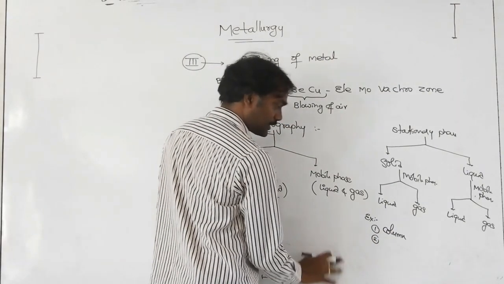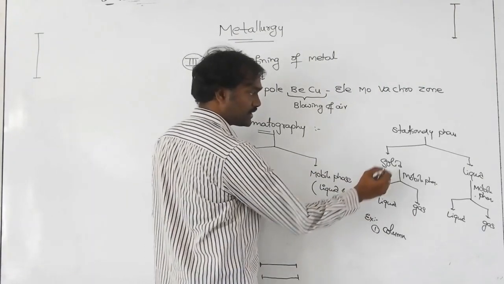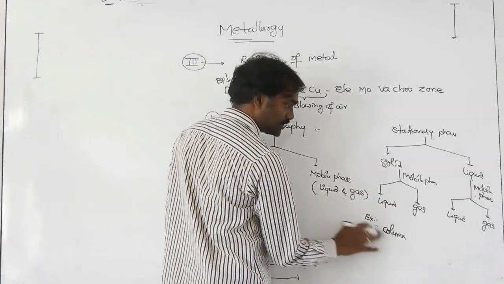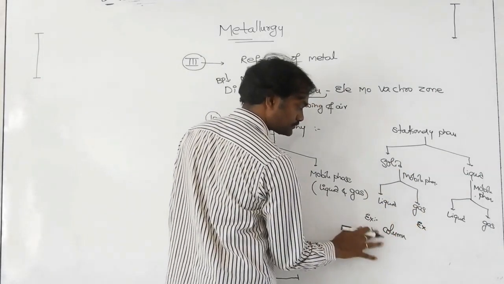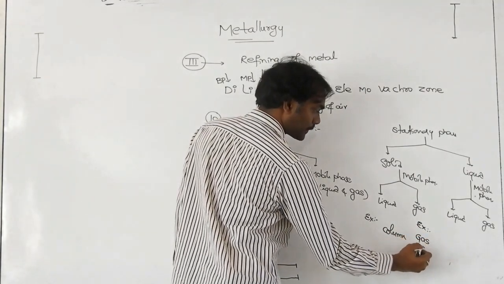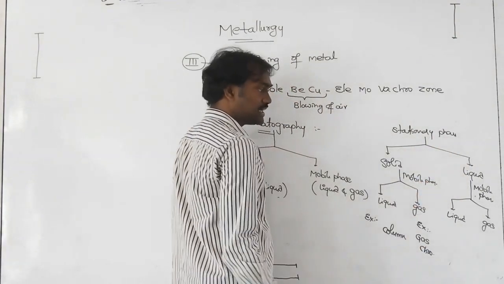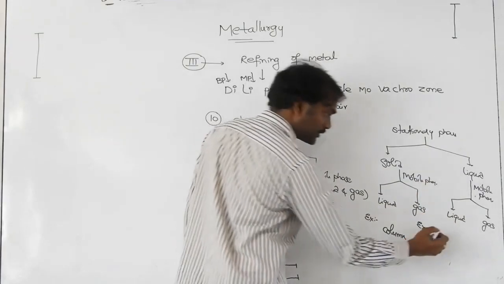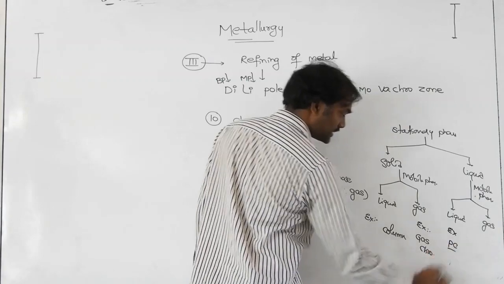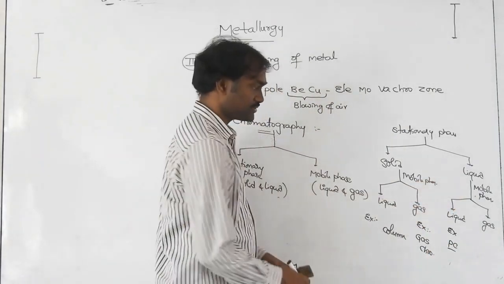Next, that famous column chromatography. Next, solid is the stationary phase, gas is the mobile phase. So the example is gas chromatography. Next, the stationary phase is liquid, the mobile phase is also liquid. So the example is paper chromatography, PC. So paper chromatography we are using.